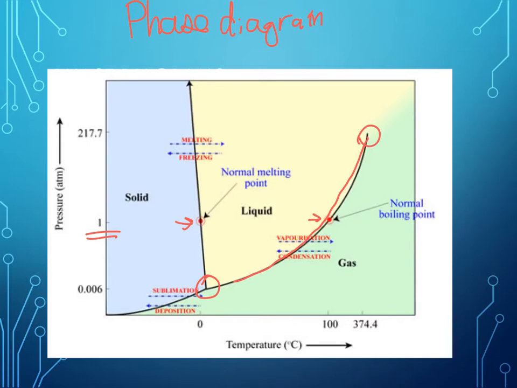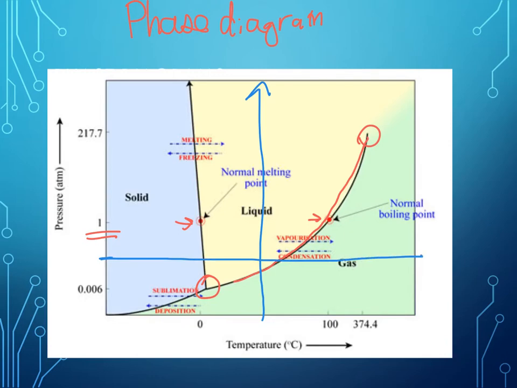If you're following a particular temperature up the graph, then you could say that it exists as a gas initially, and then at a specific temperature it becomes a liquid.